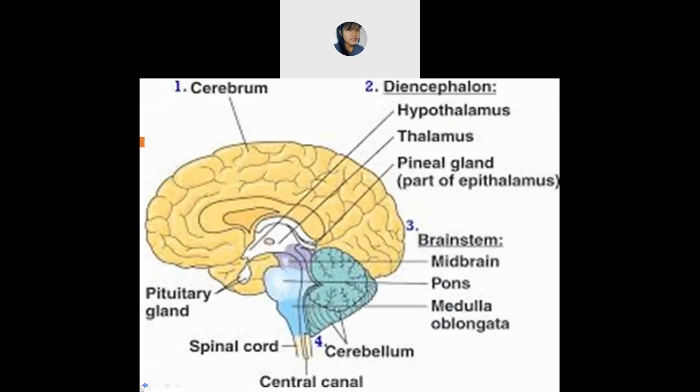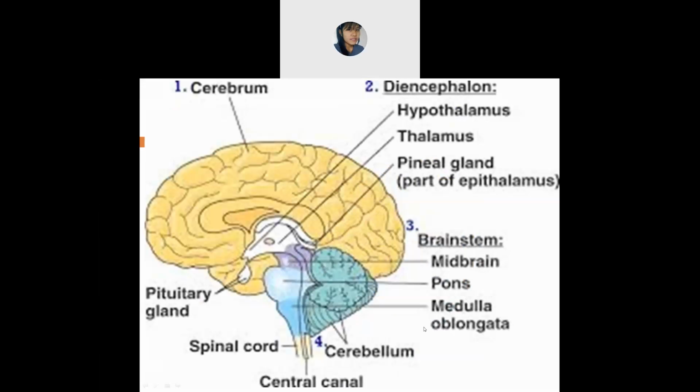So the next is the brainstem. Okay, the third part is the brainstem. In the brainstem, you can again see that it is divided into 3 parts. The first one is the midbrain. The next is the pons. And the next is the medulla oblongata.